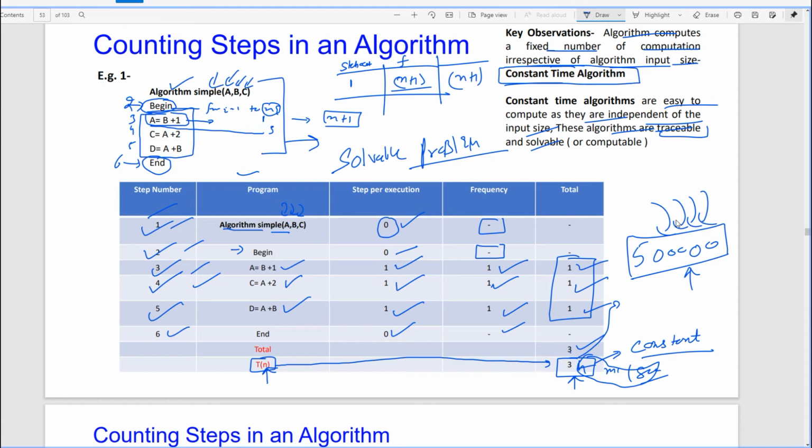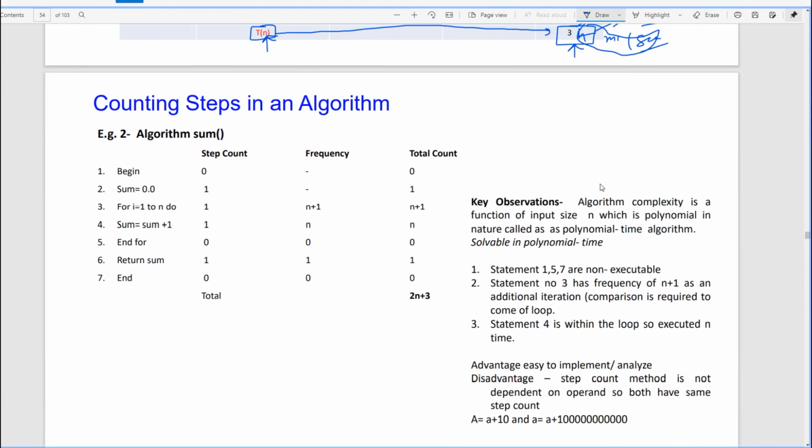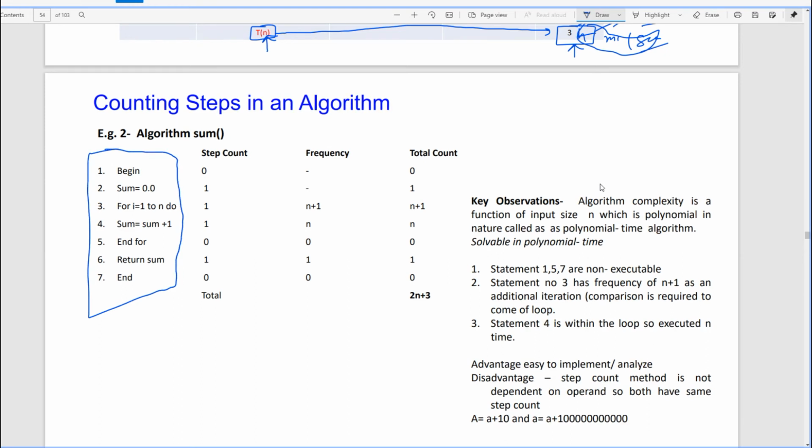Yes, sir. Okay, so now coming to the second topic, counting the steps in an algorithm. We are given this particular algorithm. Just try to see the step counts and the frequencies. Begin is 0, frequency is nothing, total count is 0. This is sum. What have we done here? We have initialized. For the initialization the step count is 1. If we did not initialize it, what is the step count? 0. Okay, frequency nothing, it is 1.